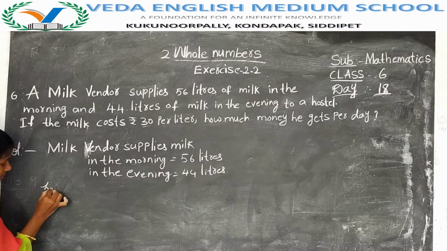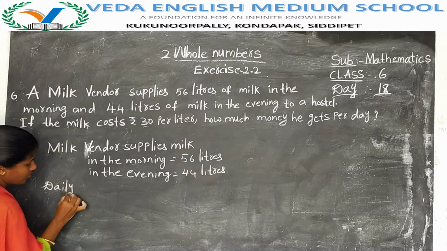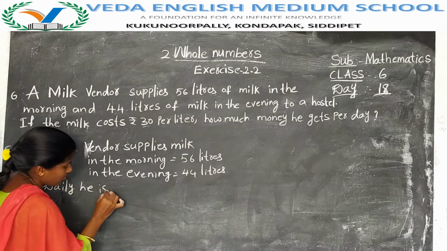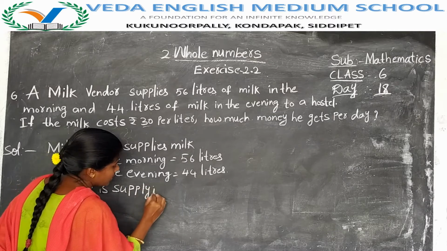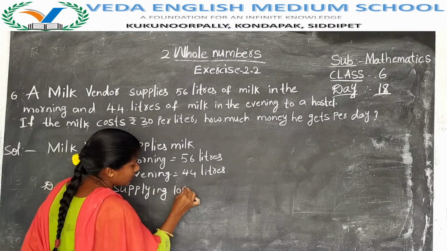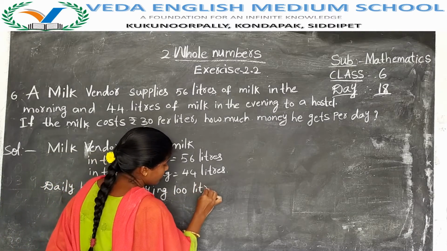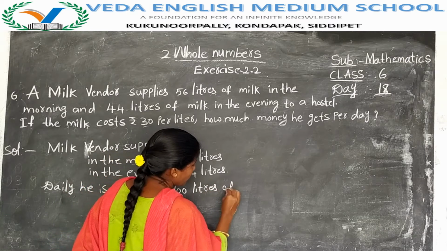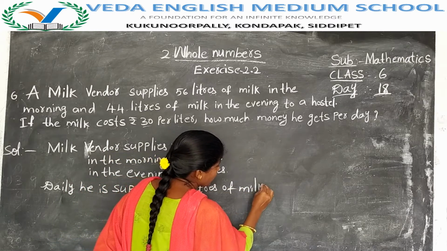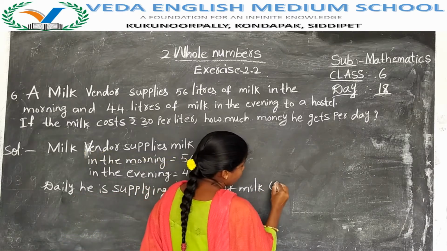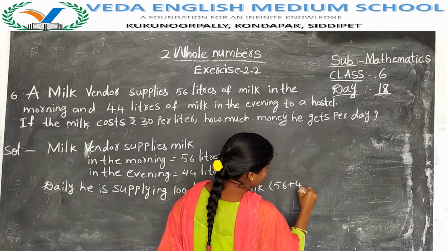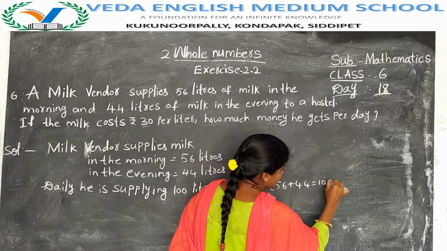Daily he is supplying 100 liters of milk. How did you get 100? That means by adding 56 plus 44 we will get 100. 56 plus 44 gives 100 liters.